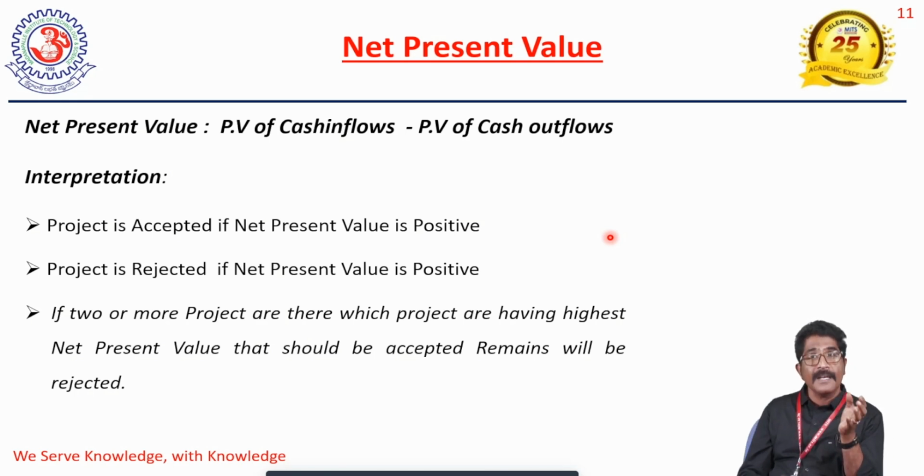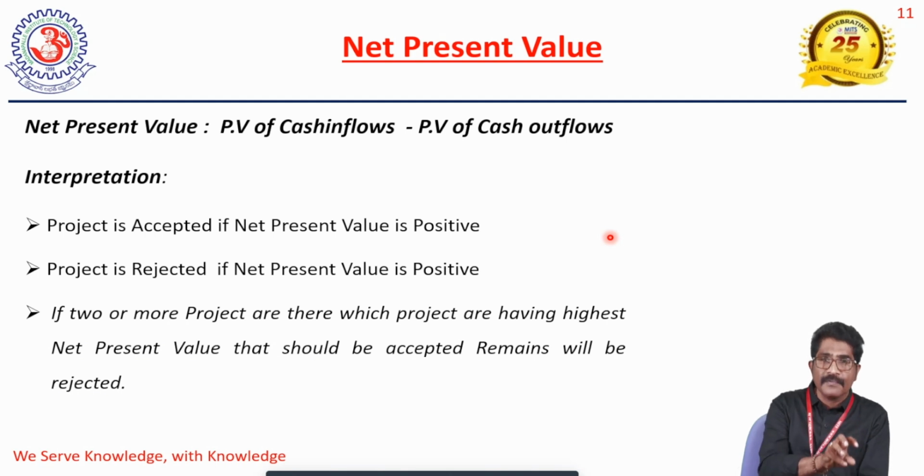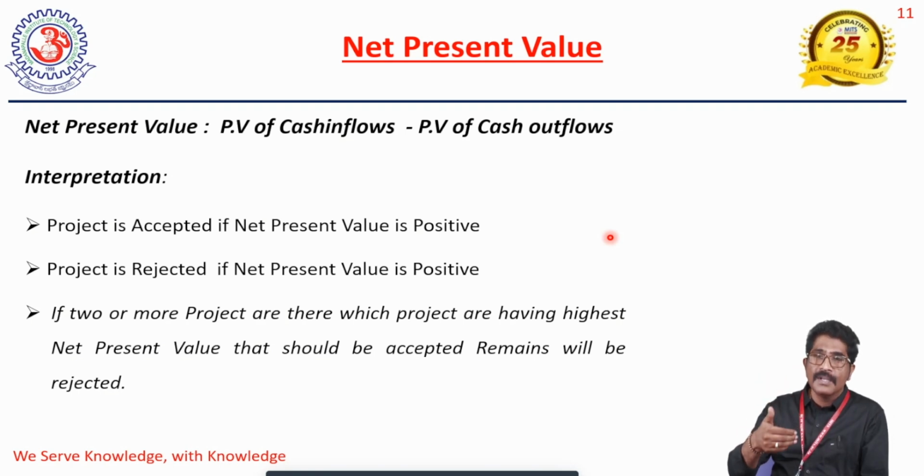So the modern methods came into the picture. Modern methods accept and consider time value of money. The traditional method's main drawback is ignoring time value of money, while modern methods evaluate a project with the help of time value of money. We have three techniques under modern techniques. Modern techniques are also called discounting techniques, because they apply time value of money.